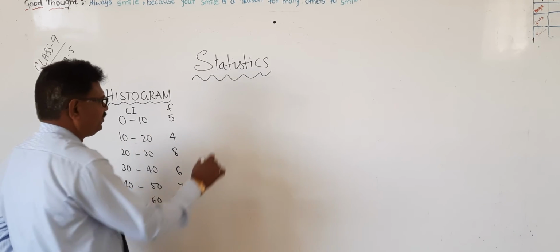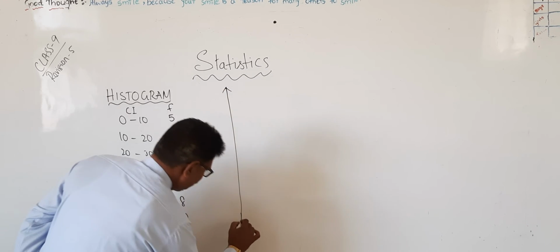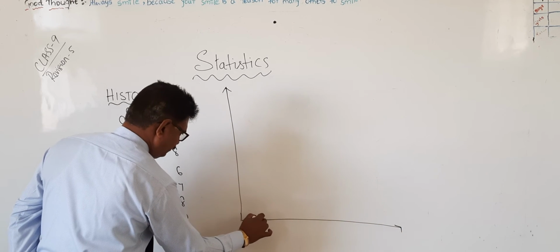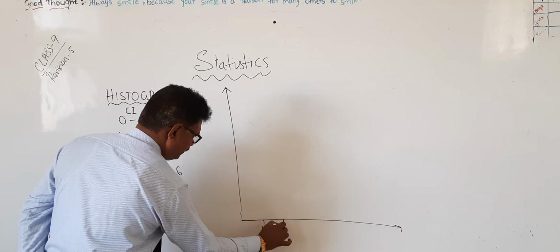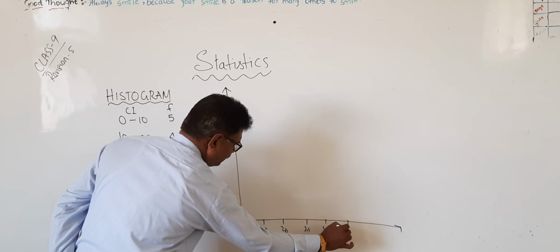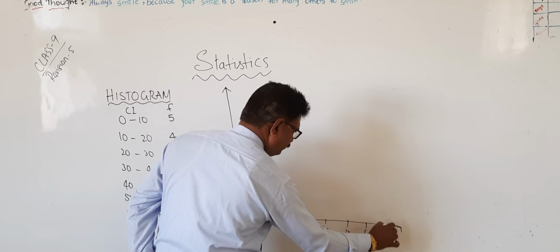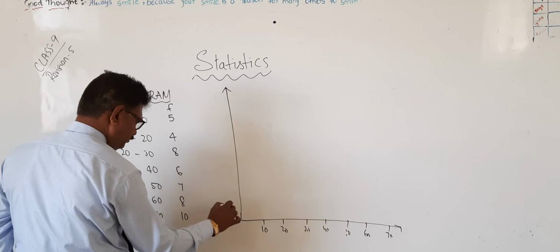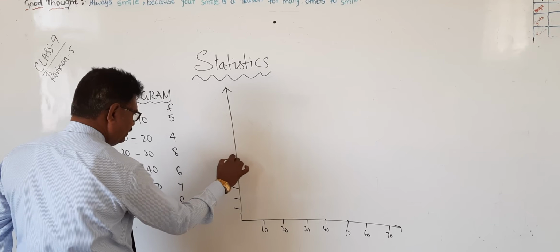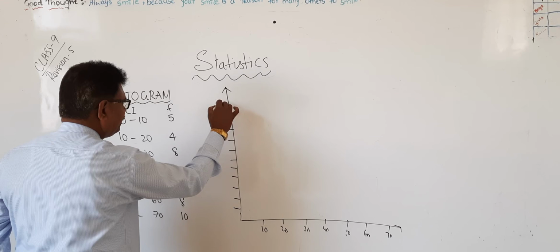So how to draw this? Now we will see the same. 10, 20, 30, 40, 50, 60, 70. And 1, 2, 3, 4, 5, 6, 7, 8, 9, 10, 11, 12.